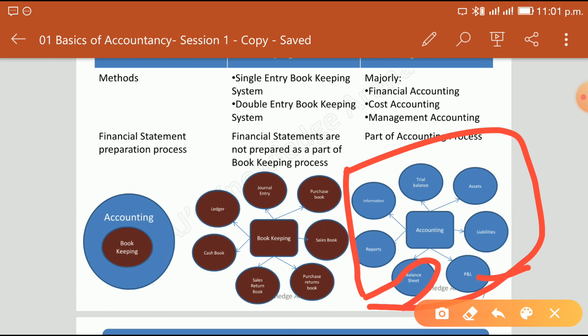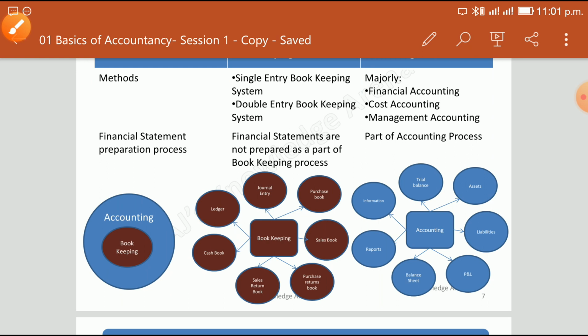Then the balance sheet. The balance sheet is the state of the business, what are the various assets that a business holds, and what are the liabilities that a business has to pay, and other information and reports that are used by management for various other purposes. We call these management information reports.